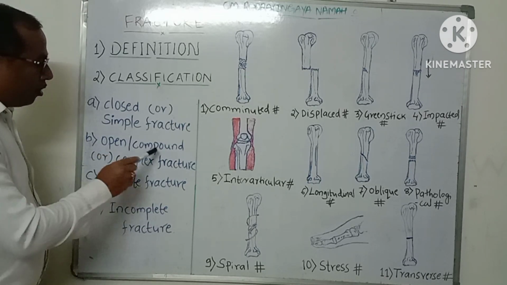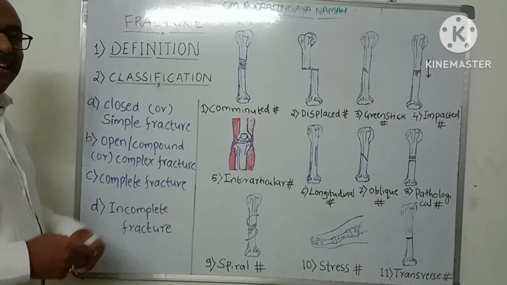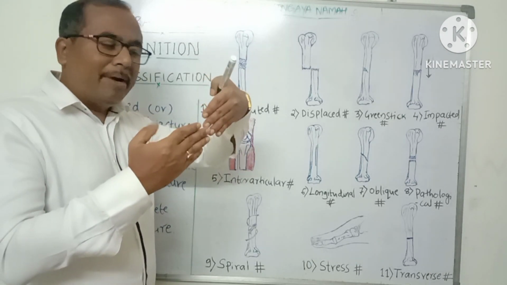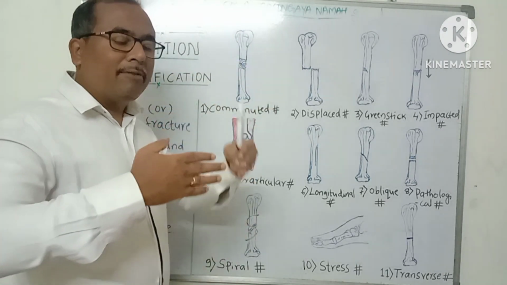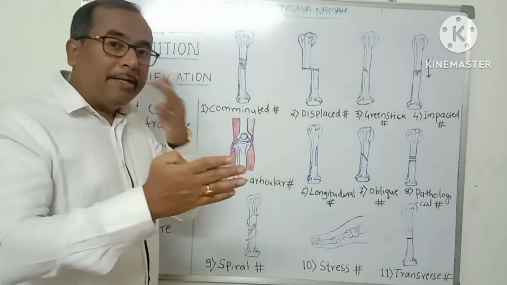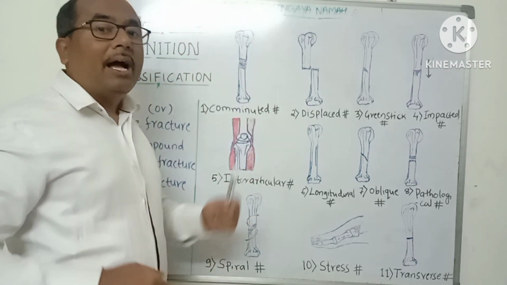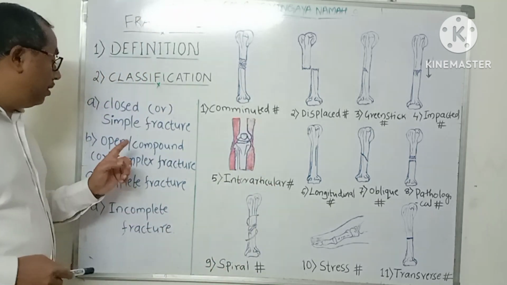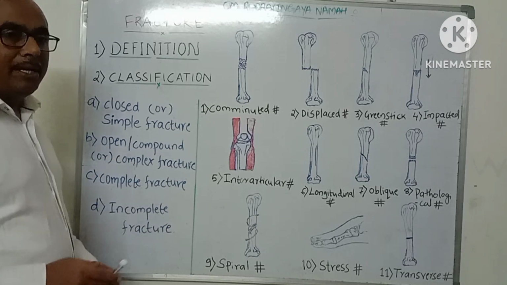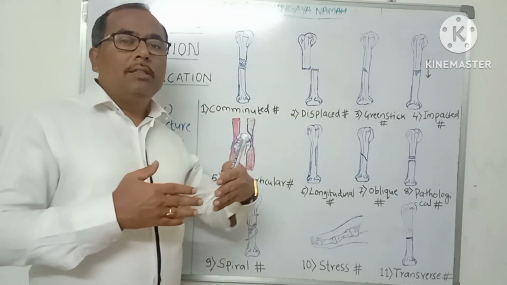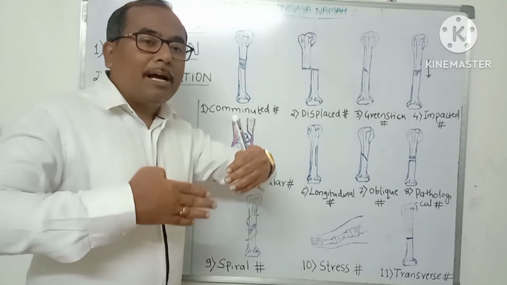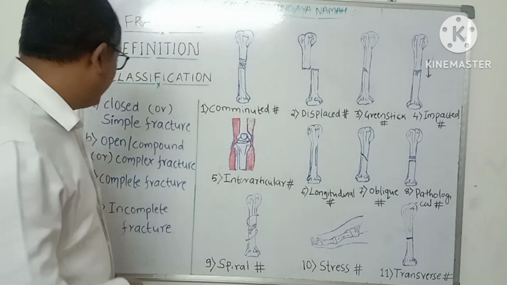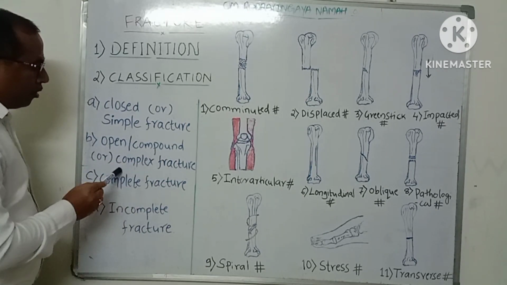Next one is open or compound or complex fracture. It is a break in the continuity of the bone in which the broken fragment comes out of the body. It will pierce the body tissues and come out, and it comes in contact with the external environment. So that is known as an open or compound or complex fracture.